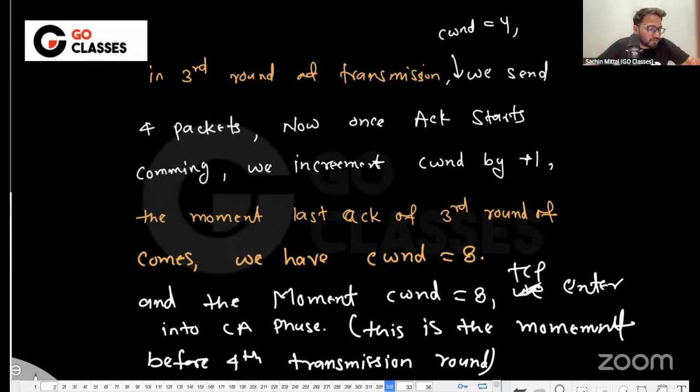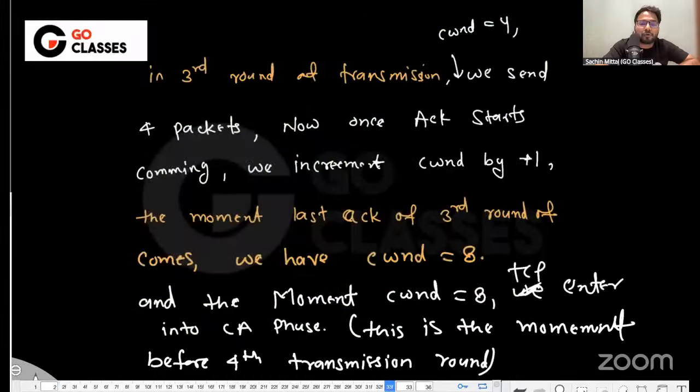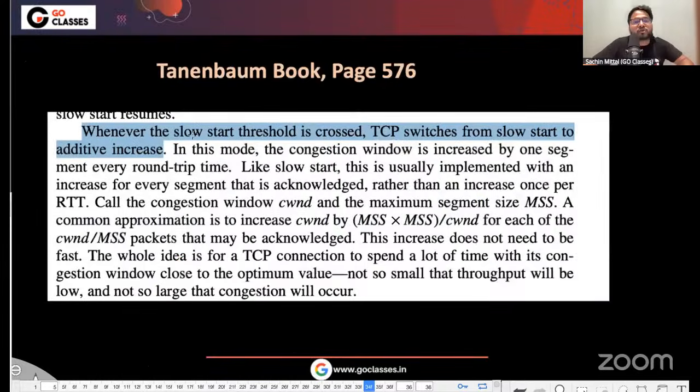Understood? Okay. So basically, this is the reason why I am saying that for this question also there are solid proofs, and in every book, for example in Tanenbaum also, it is written that whenever the slow start threshold is crossed, crossed meaning reached.